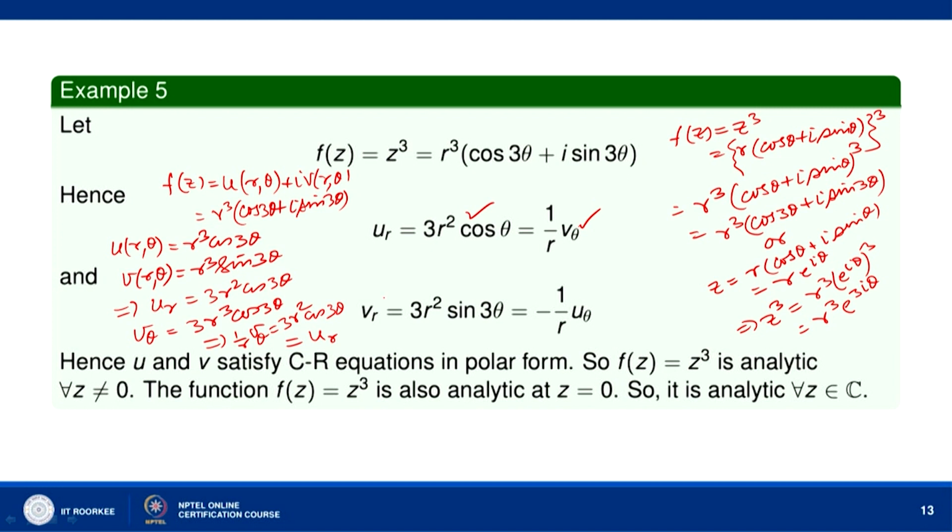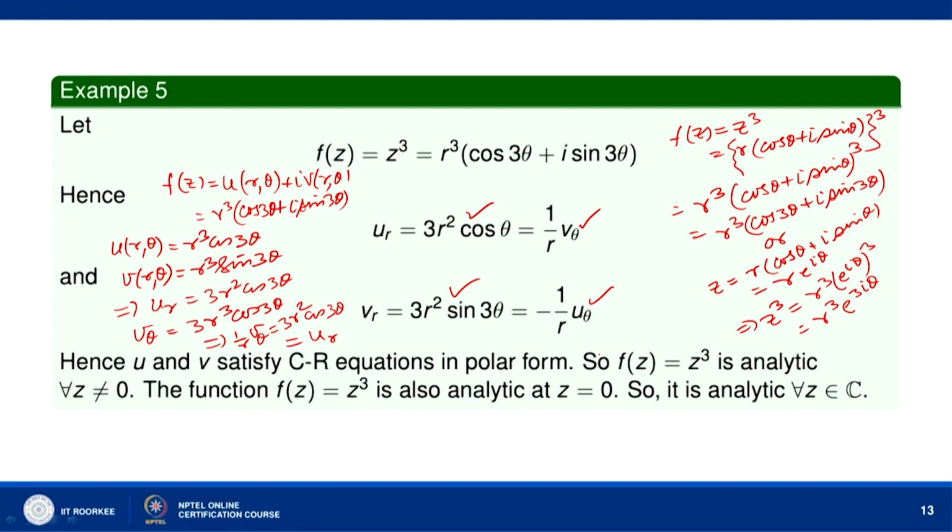Okay. Similarly, v_r is equal to 3r square sin 3θ. This is v_r, and we find u_θ is equal to minus 3r cube sin 3θ. When we divide by r, we get minus 3r square sin 3θ. So, when we multiply by minus 1, we get 3r square sin 3θ. So, v_r is equal to this. Hence, u and v satisfy CR equations in polar form, and so f(z) equal to z cube. These are valid at any point z of the complex plane. So, f(z) equal to z cube is analytic for all z not equal to 0.